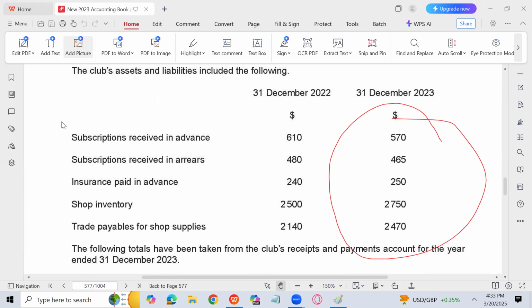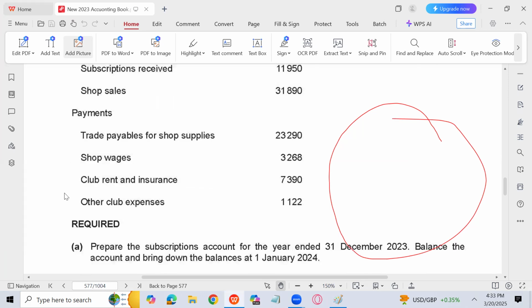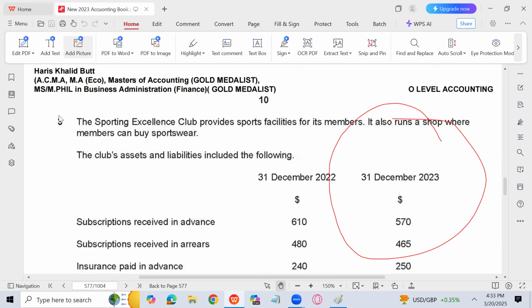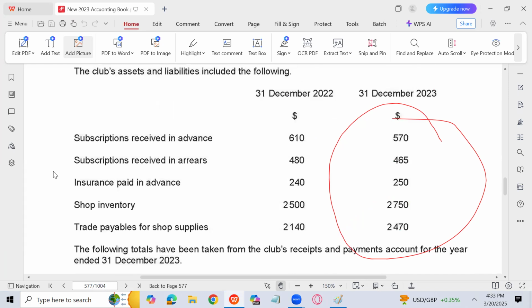And one more thing that we have to go for is to find the accumulated fund. So how can we find the accumulated fund? Opening assets minus opening liabilities. So let's calculate that. Just for you, I am doing it as we have time also. Accumulated fund is equal to, let's write it down. Opening assets include, first of all, inventory 2500.